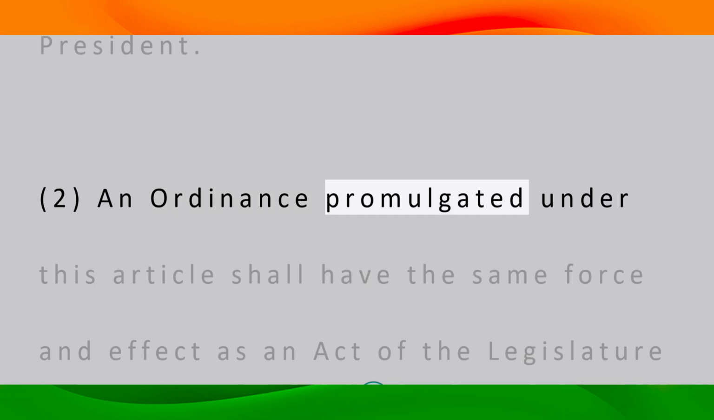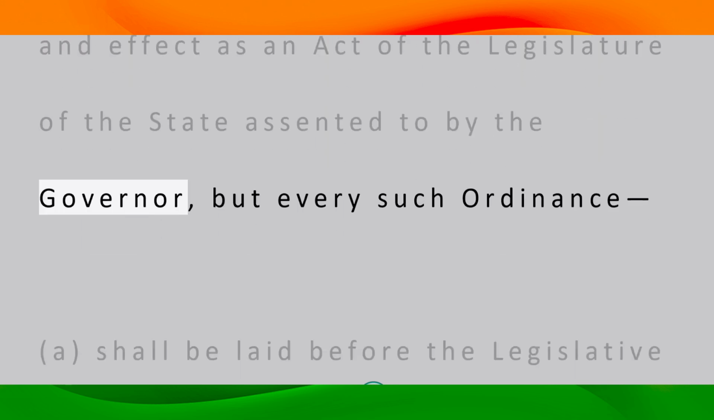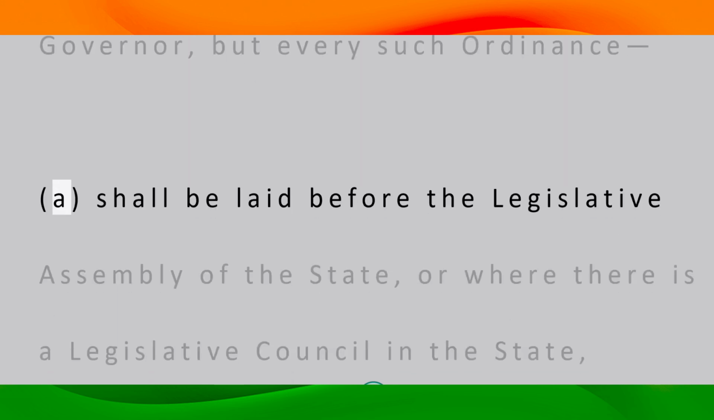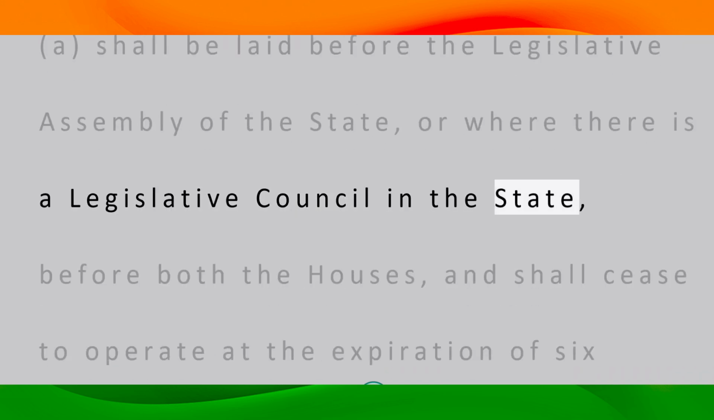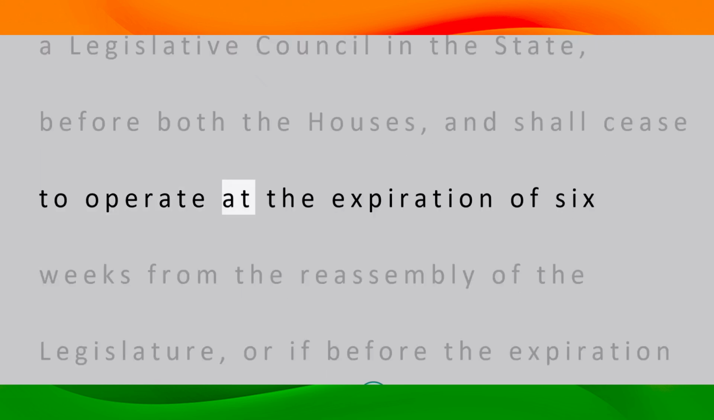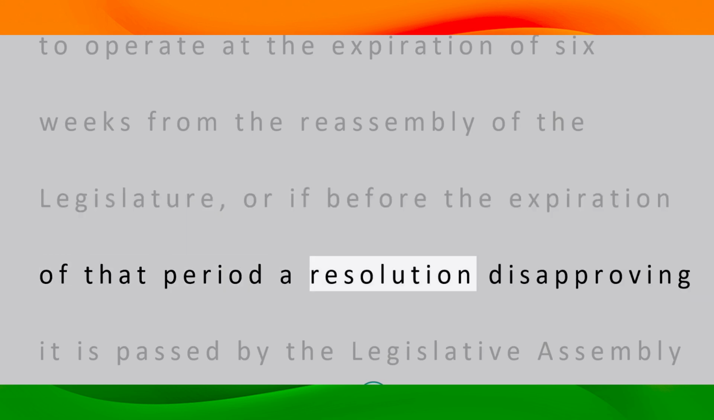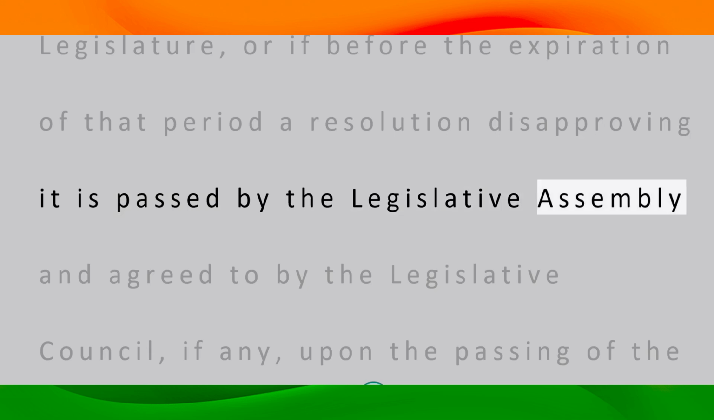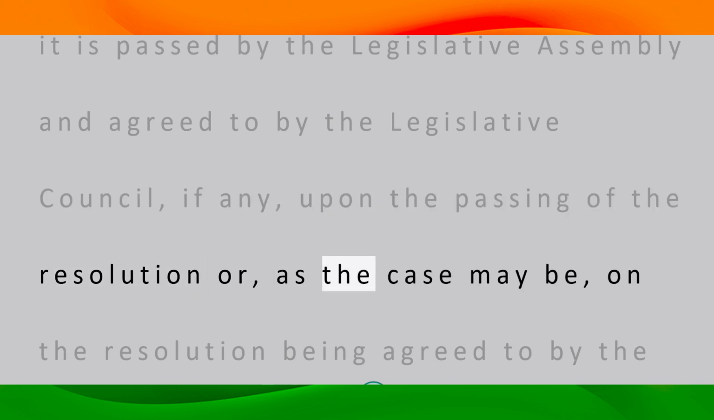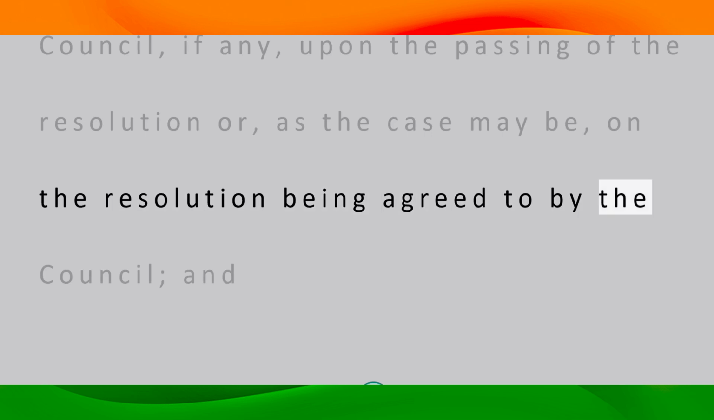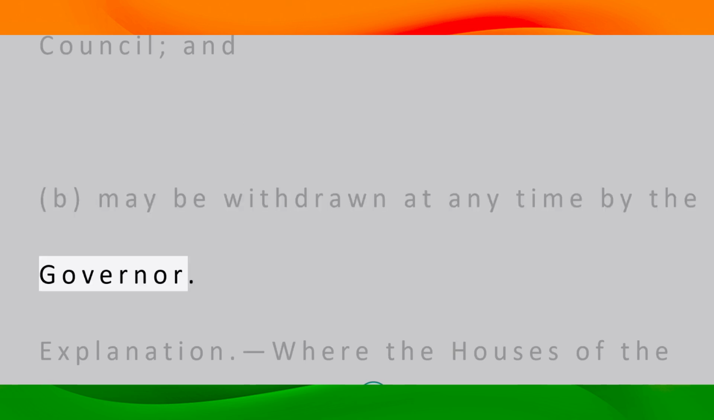2. An ordinance promulgated under this article shall have the same force and effect as an act of the legislature of the state assented to by the governor, but every such ordinance a. shall be laid before the legislative assembly of the state, or where there is a legislative council in the state, before both the houses, and shall cease to operate at the expiration of 6 weeks from the reassembly of the legislature, or if before the expiration of that period a resolution disapproving it is passed by the Legislative Assembly and agreed to by the Legislative Council, if any, upon the passing of the resolution or, as the case may be, on the resolution being agreed to by the Council, and b. may be withdrawn at any time by the governor.